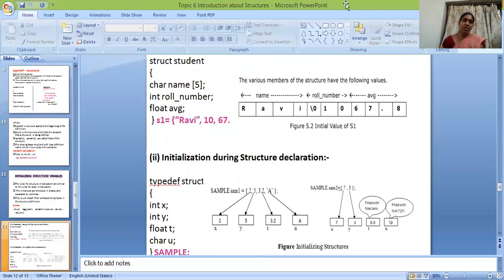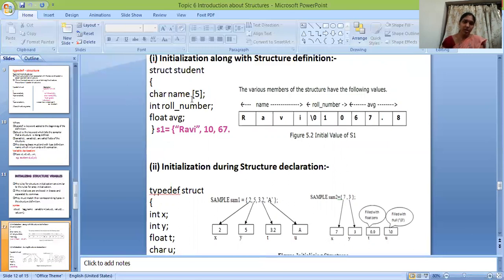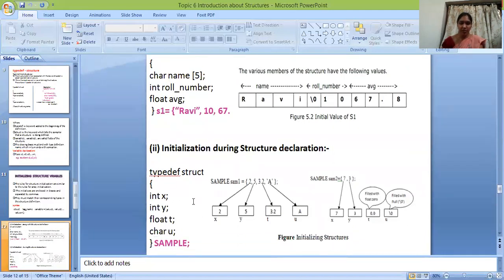Here, struct student with char name of 5 and int, initialized along with the structure definition: s1 is equal to Ravi, comma, 10, comma. It can store like this. Initialization during structure declaration: typedef struct int x, y, float t, char use. These are all simple. It can store like this.